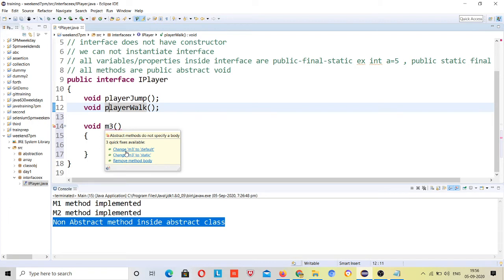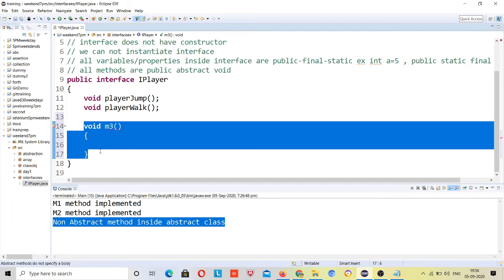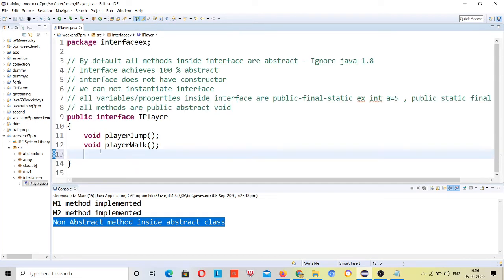But one more thing: I have not defined this method as abstract, still it's giving me an error, abstract methods do not specify a body, just because by default this method is abstract. So this was the error I wanted to show, that you cannot have a non-abstract method inside your interface.